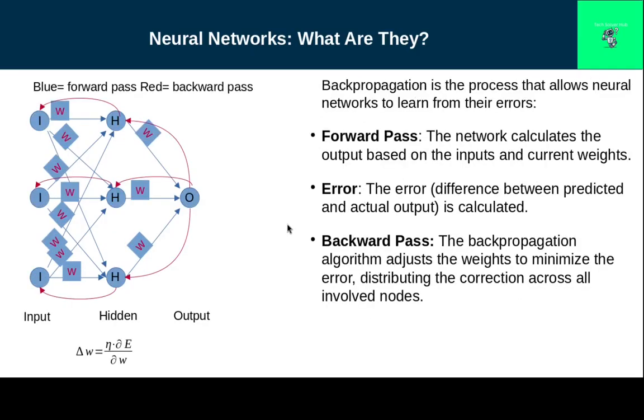Backpropagation is the process that allows neural networks to learn from their mistakes. During the forward pass, the network calculates the output based on the inputs. Next, the error is calculated as the difference between the predicted and actual outputs. During the backward pass, the error is propagated back to update the weights and improve the network's accuracy.